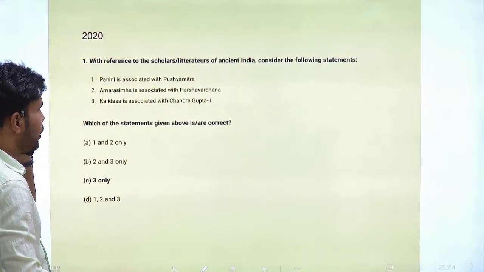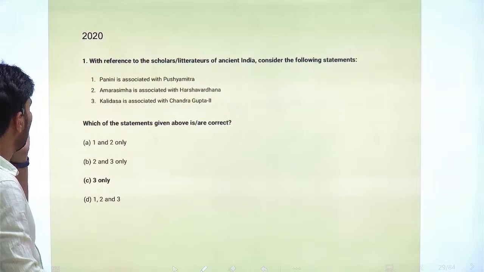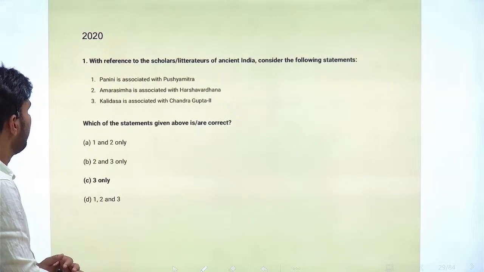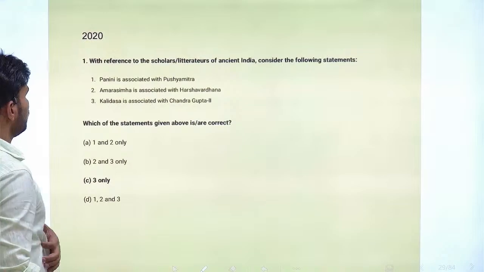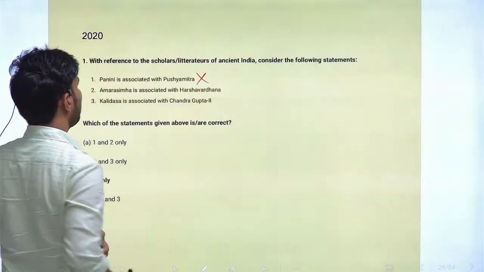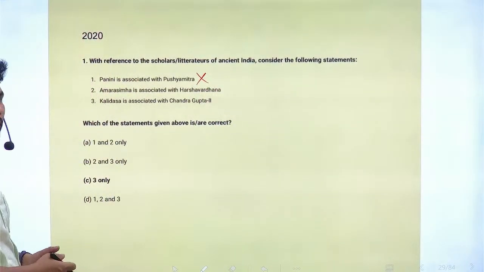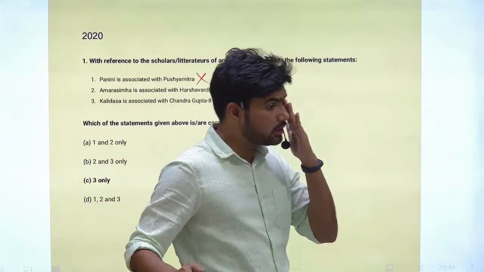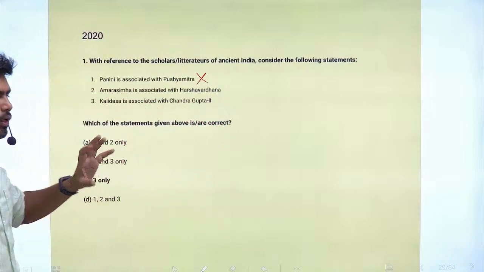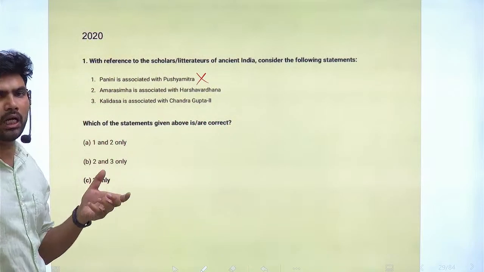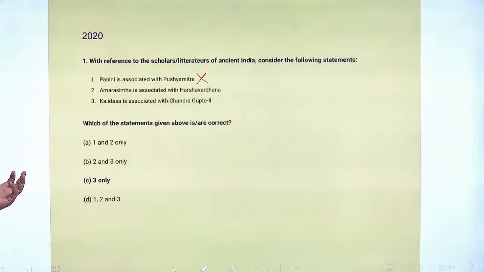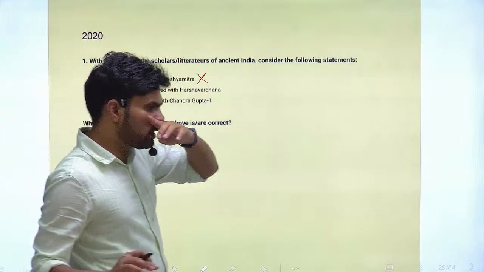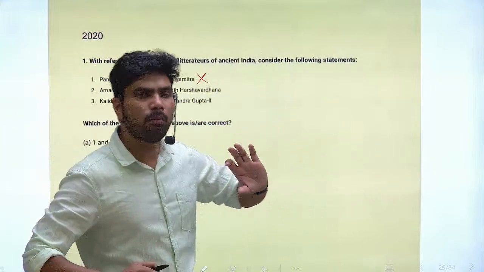The options are: Panini is associated with Pushyamitra. So this is an incorrect statement. Panini is not associated with Pushyamitra. I believe he came later, during the early Gupta period. Pushyamitras you see immediately after the Mauryans.